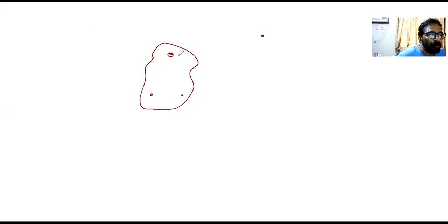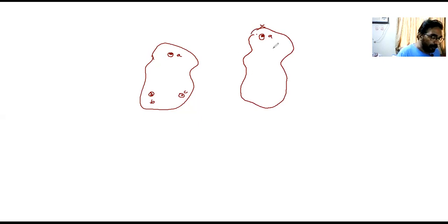So I make 3 holes, A, B, and C on this irregular shaped body. I fix a nail on the wall here at position X. Now I suspend this irregular shaped body at this point A, so it will remain suspended like this. Please have a look at this point.